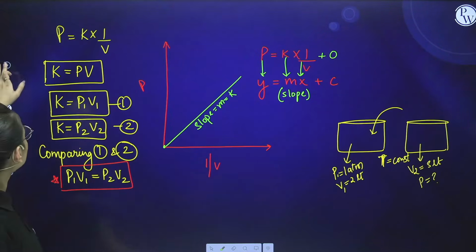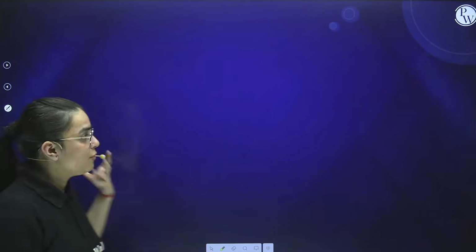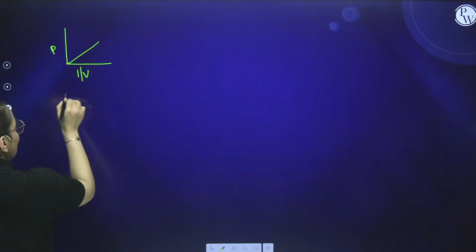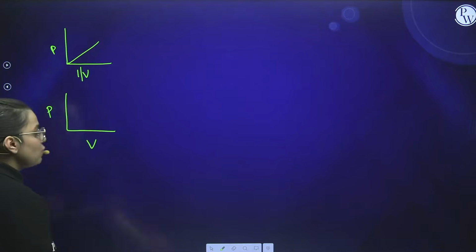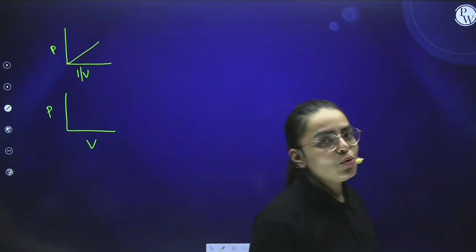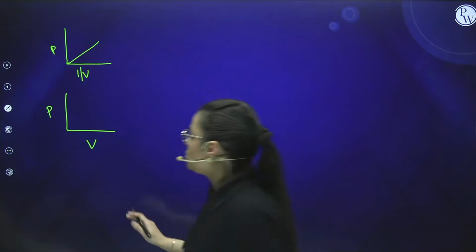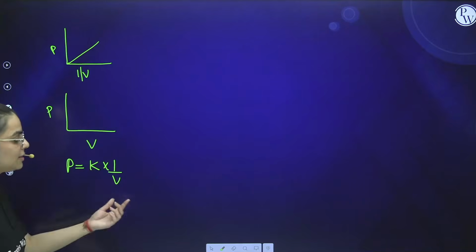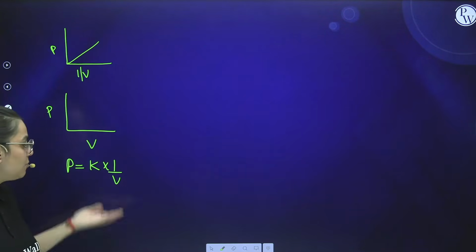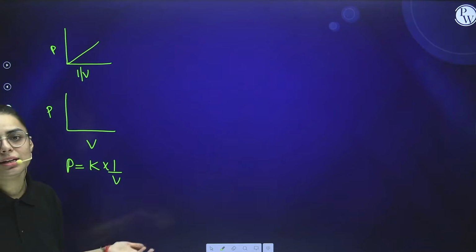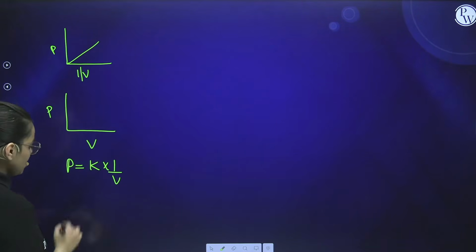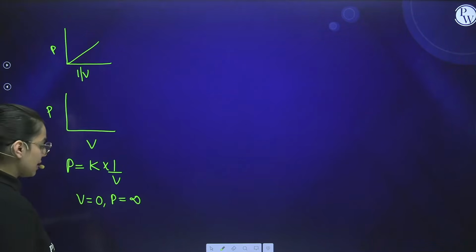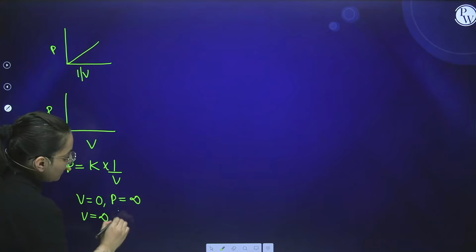Now students, we are going to see one more graph for Boyle's law. This was the graph between pressure and 1 by V. If I say draw a graph between pressure and volume, not with 1 by V, how will you make it? See, you clearly know that pressure is equal to K into 1 by V. If I increase the volume, pressure is going to decrease. Or if I decrease the volume, pressure is going to increase because they are inversely proportional. So if V is equal to 0, pressure would be equal to infinity. Do you agree with this? Right. If V is equal to infinity, pressure is going to be 0.